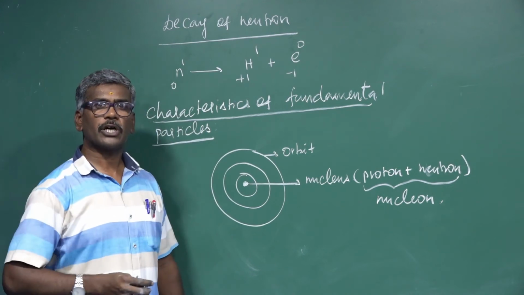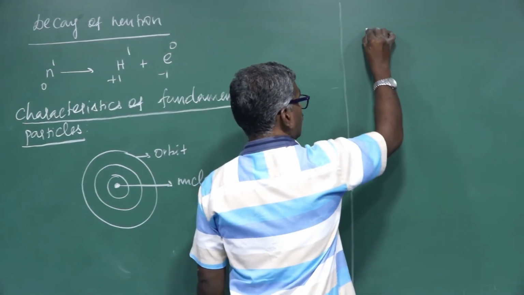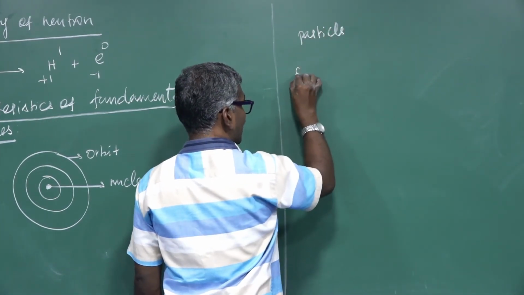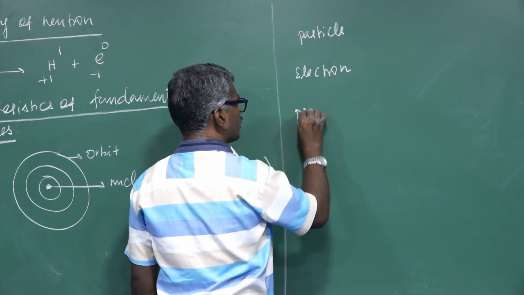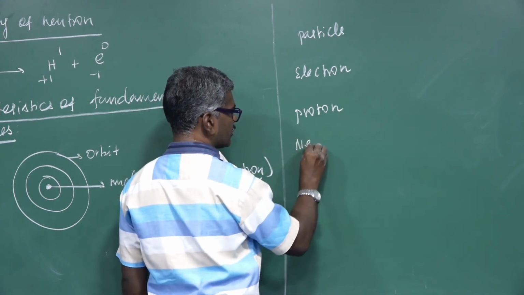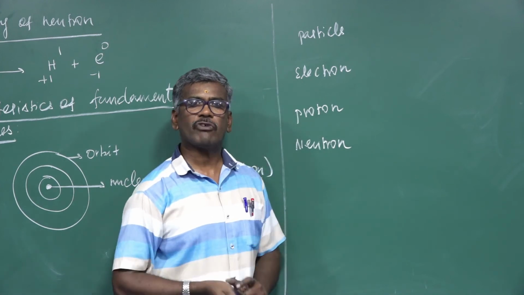What are the particles? Electron, proton and neutron. These are the stable fundamental particles.